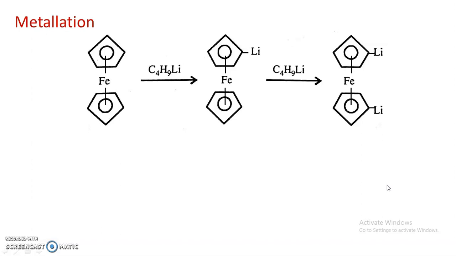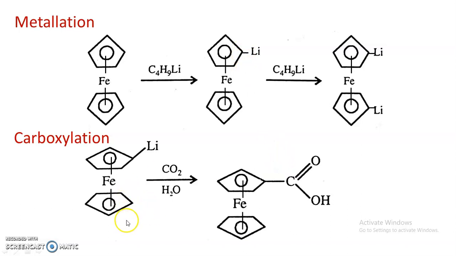Even at the time of direct bromination, instead of bromination oxidation occurs, and therefore this monolithio or dilithio derivative of ferrocene is used for indirect nitration or indirect bromination of ferrocene. As an example, even indirect carboxylation is also done by using these monolithio or dilithio derivatives.